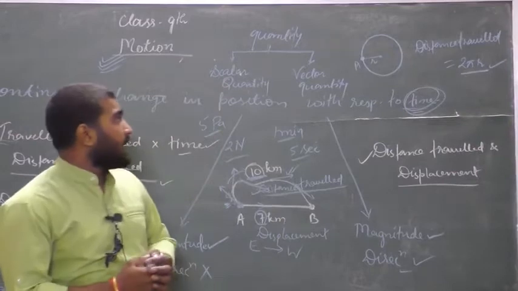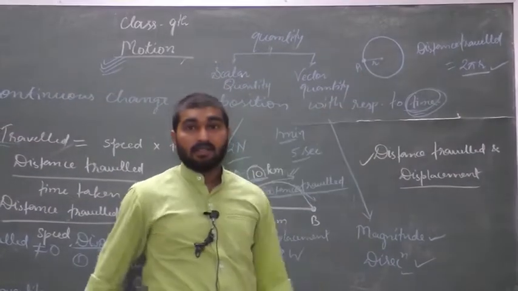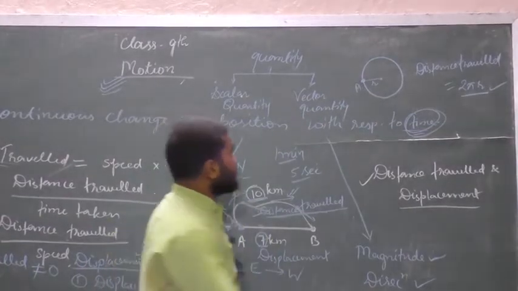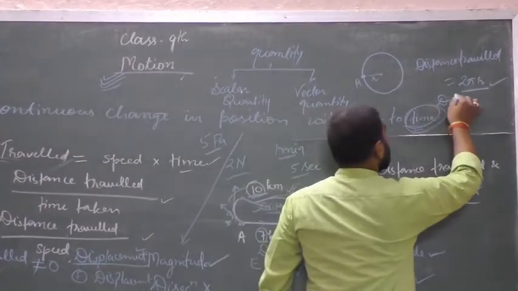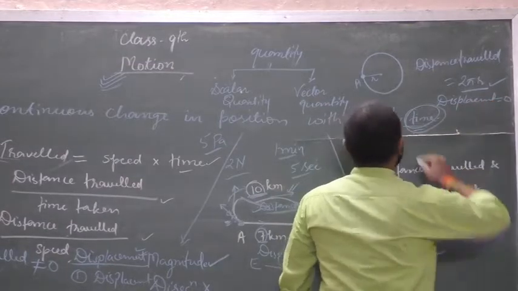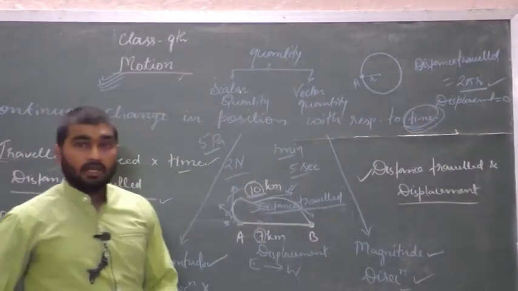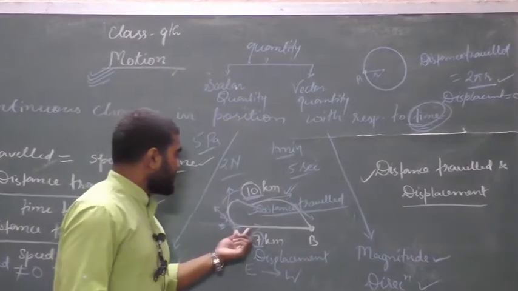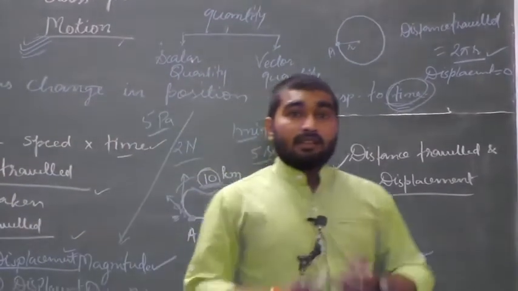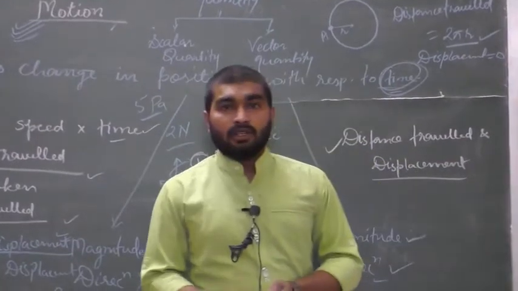And if I am asking about displacement, what is displacement of this body? So here displacement will be equal to 0. Why is displacement equal to 0? Because it is the shortest distance between two positions. Okay, displacement is what? It is the smallest distance between two positions.